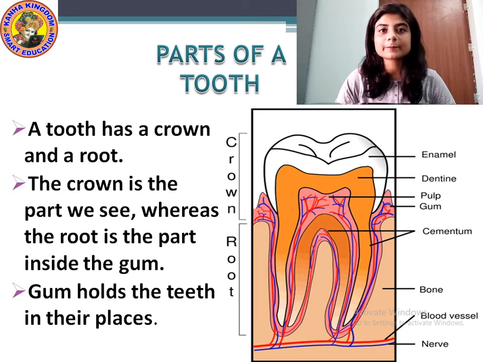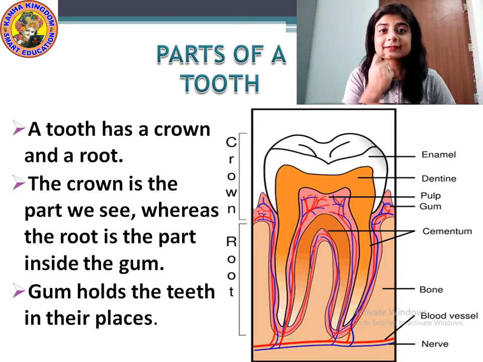First of all, the crown is the part we see, whereas the root is the part inside the gum. The crown, that means the teeth that we see, are called the crown.